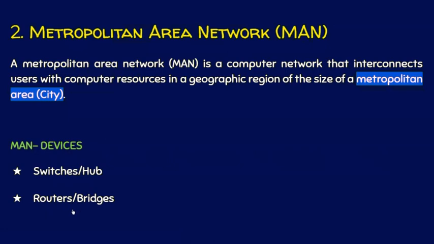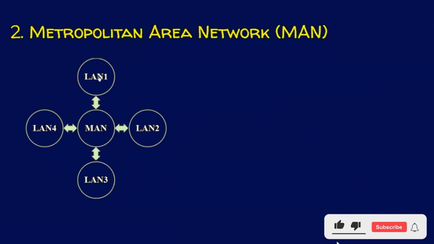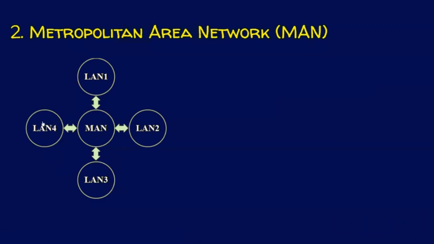As I already mentioned, there are a minimum of two local area networks, and these two local area networks are to be connected with each other with the help of a router or a bridge. We'll see an example now. There are four local area networks connected to each other. Let's say this is a supermarket, and this supermarket has four branches. Computers in one supermarket will be in one local area network. Similarly, other branches also have separate local area networks. And these supermarket branches must somehow communicate with each other.